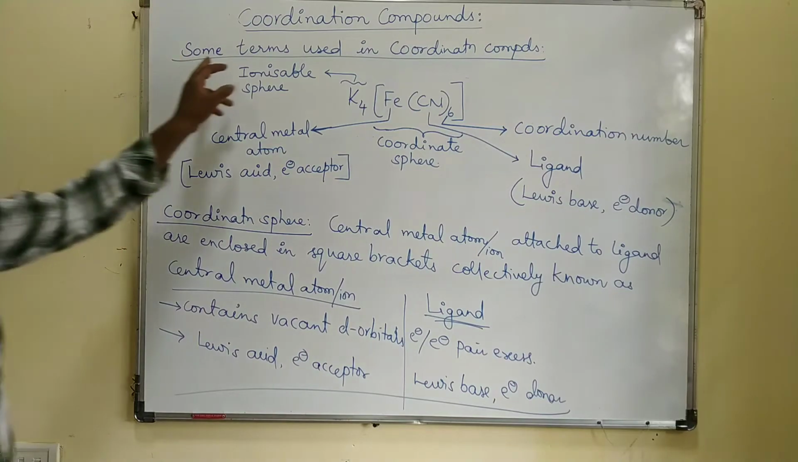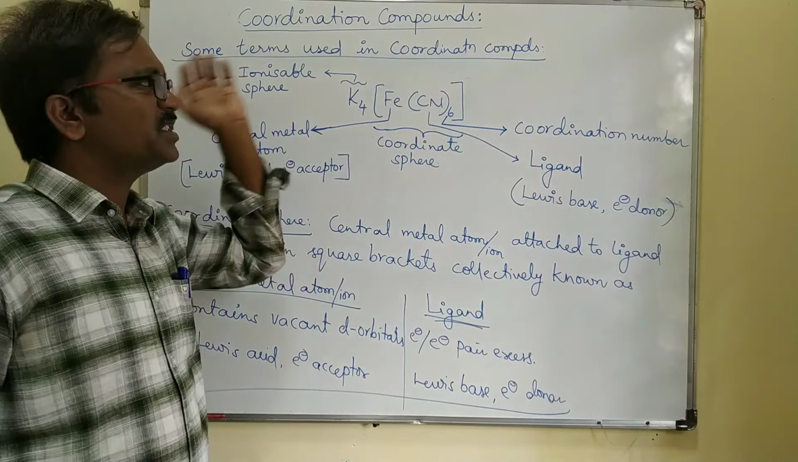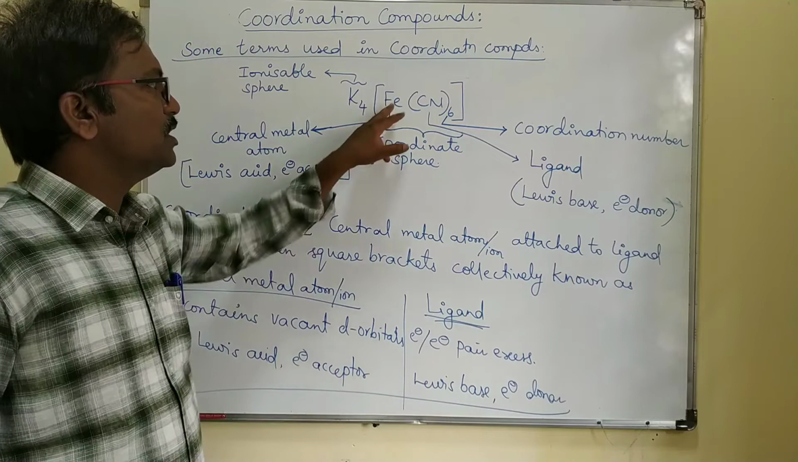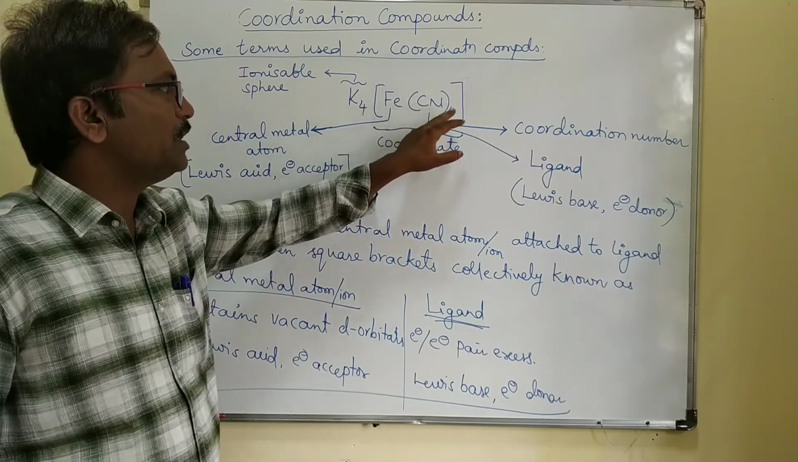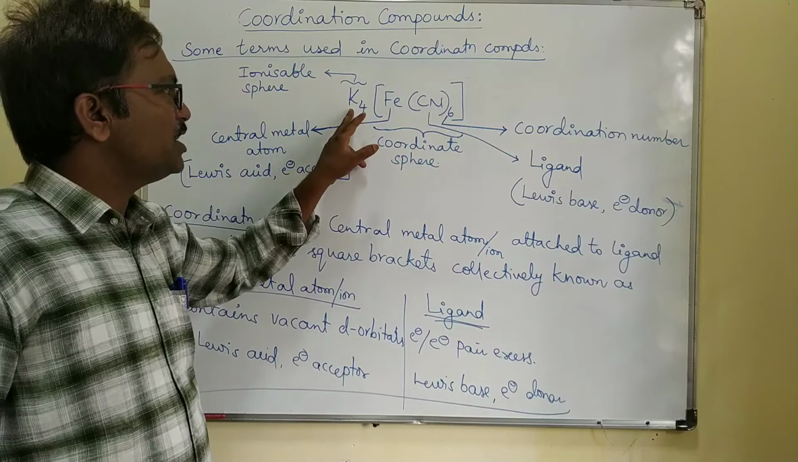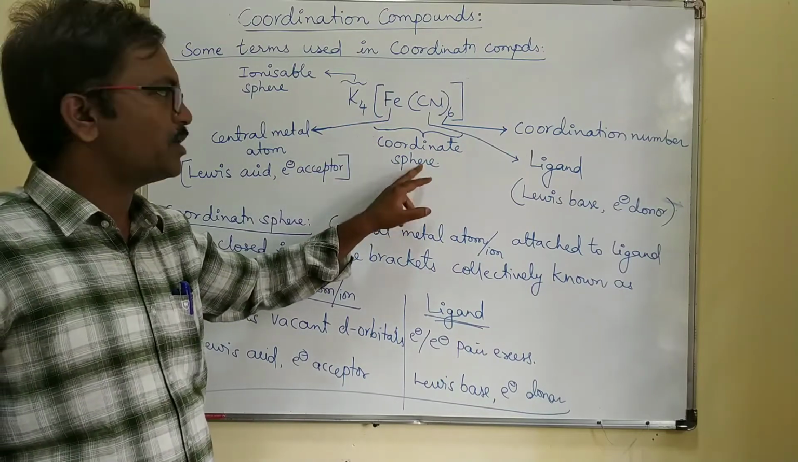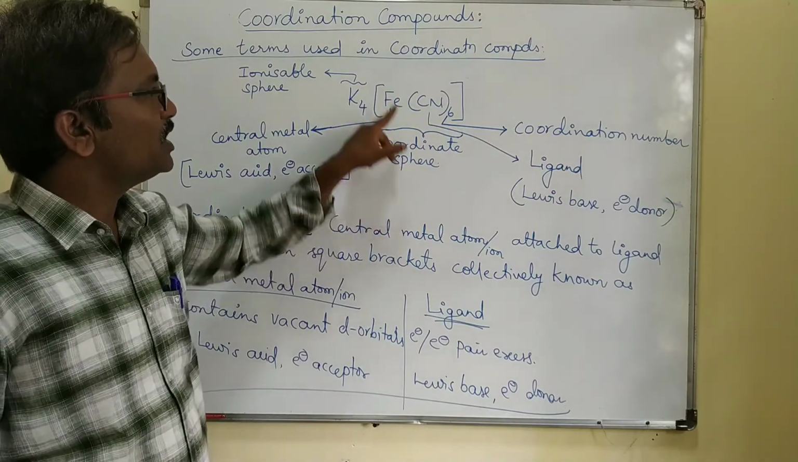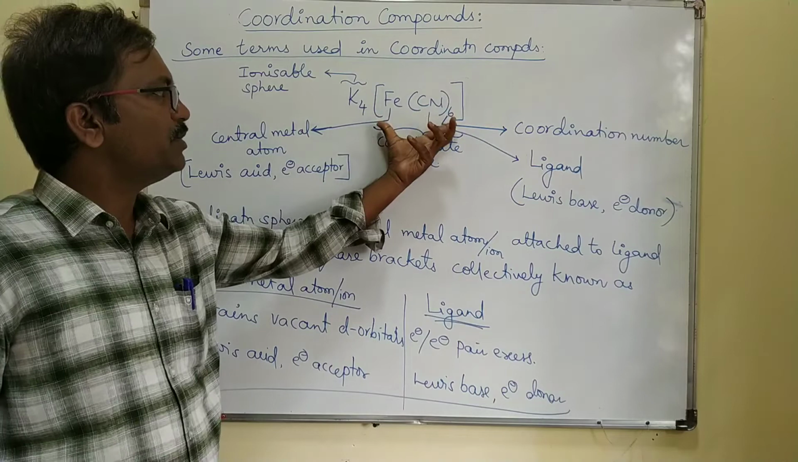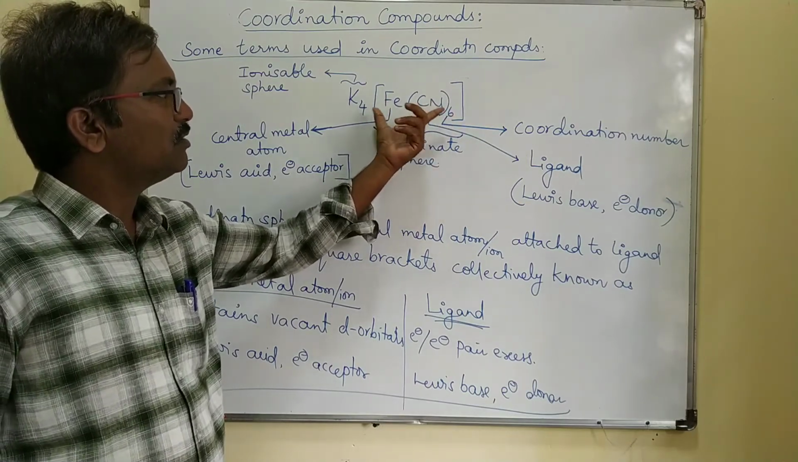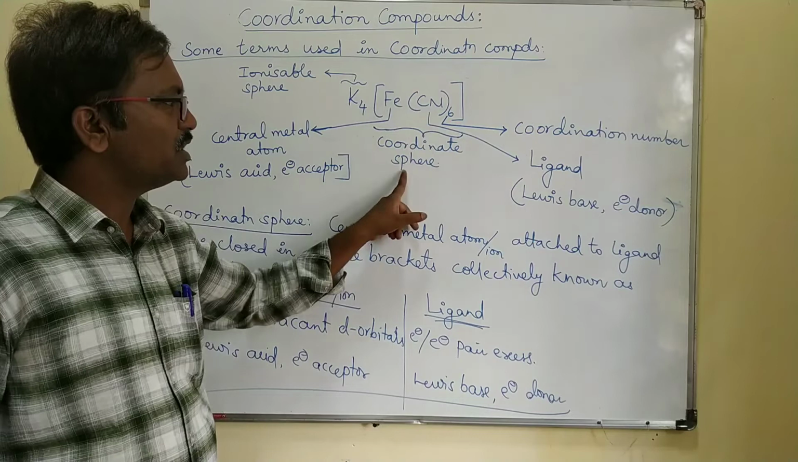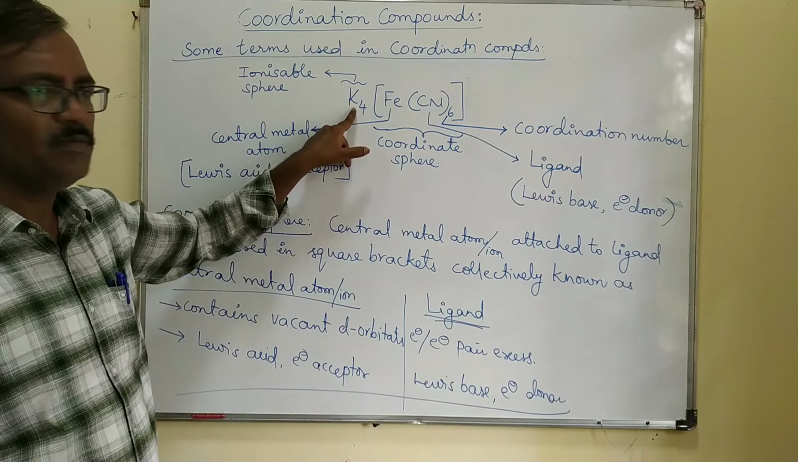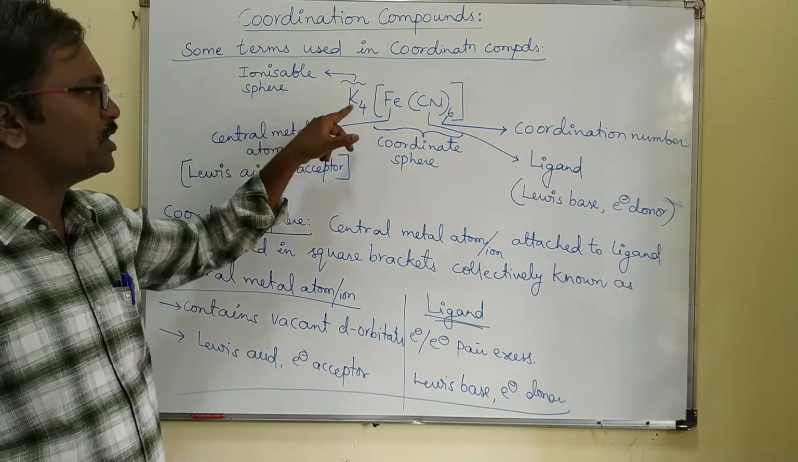Some terms used in coordination compounds. Frequently we use some terms. What are the terms? Central metal atom, ligand, coordination number, ionic sphere, coordinate sphere. So what is the coordinate sphere? The elements within the bracket you have to know as the coordinate sphere. The elements outside the bracket are known as the ionizable sphere.